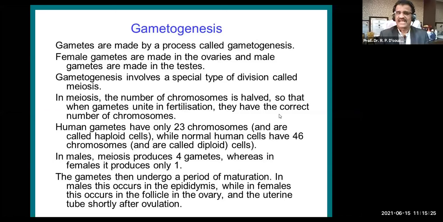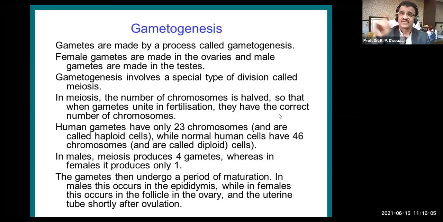Human gametes have only 23 chromosomes and are called haploid cells. The haploid cells are only the gametes, and they are present only in the gonads, nowhere else in the body. While the normal human cells all throughout the body have 46 chromosomes, and they are called diploid cells. In males, meiosis produces 4 gametes, because the outcome of meiosis, especially the second meiotic division, is 4 gametes, whereas in females it produces only 1 gamete.